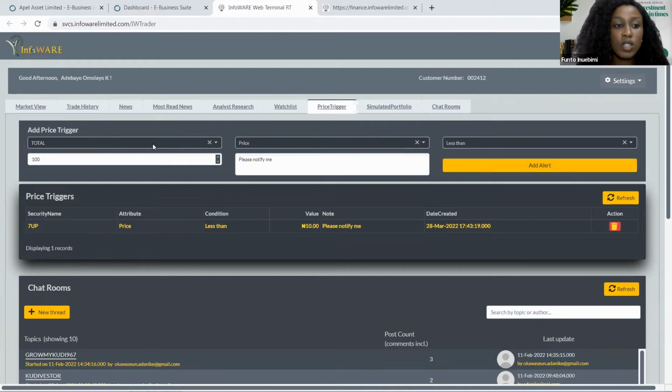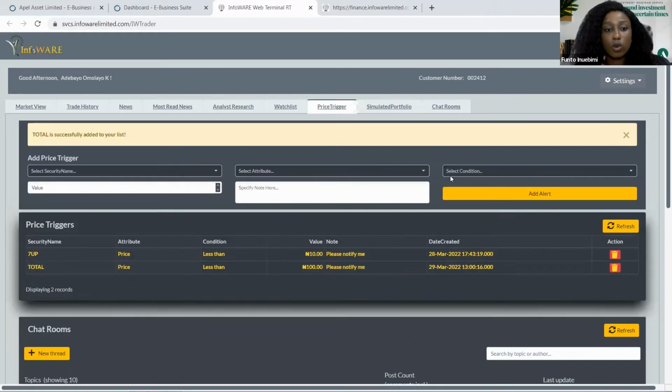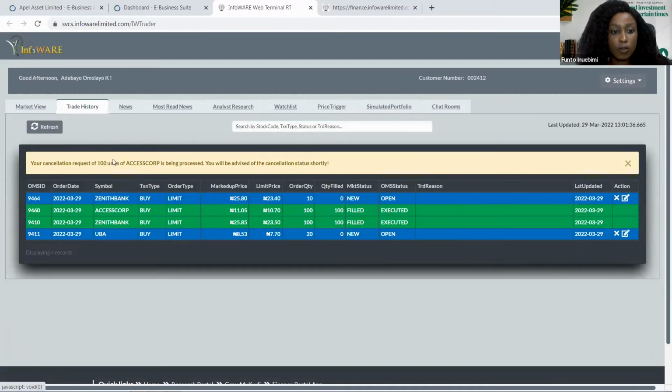Then you can add the alert. So by doing this, when this total security is less than 100 naira, it's going to notify you that you can now come into the market to buy. And if it's to sell too, you can also do that. So you can see the notification total is successfully added to your list. So after doing all this and you wish to see the transactions you've done so far, I already came to this page, you can see them there and you can always edit it.